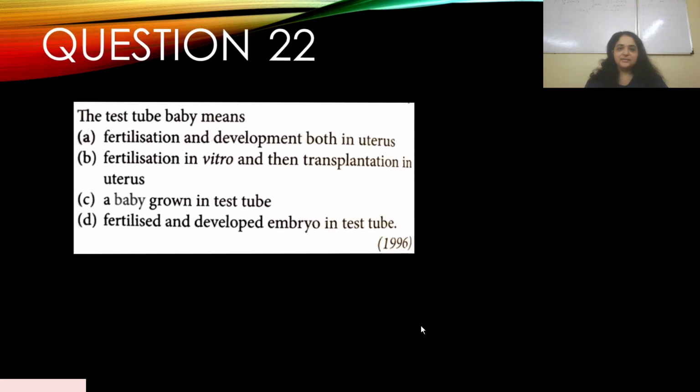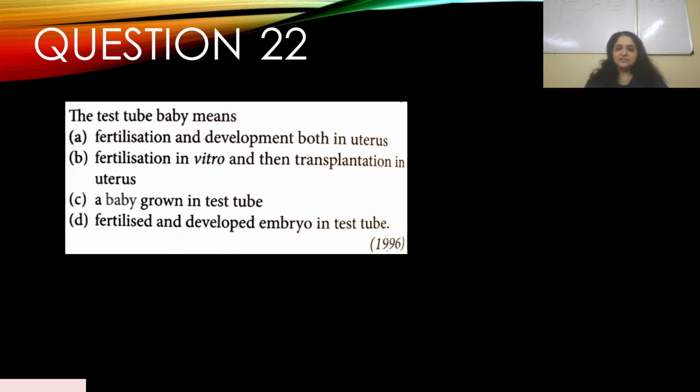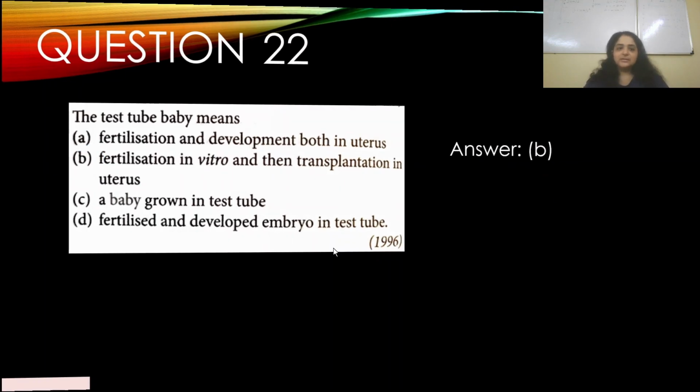Next. The test tube baby means, again, it's a repeat of the previous question. This appeared in 1996, so it's important that you remember what a test tube baby is. A, fertilization and development both in uterus. B, fertilization in vitro and then transplantation in uterus. C, baby grown in test tube. D, fertilized and developed embryo in test tube. So the answer is B.